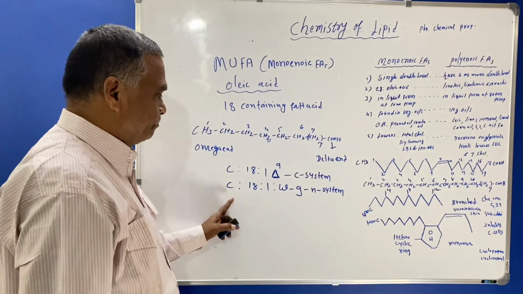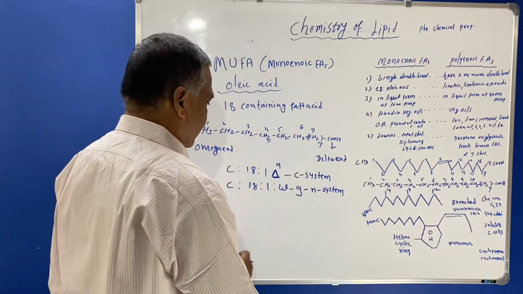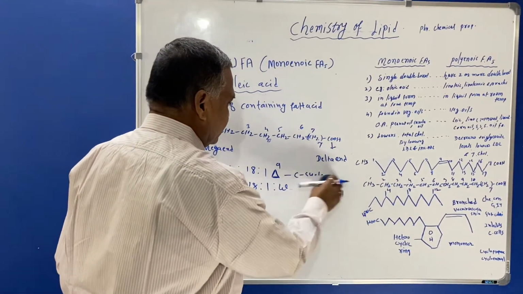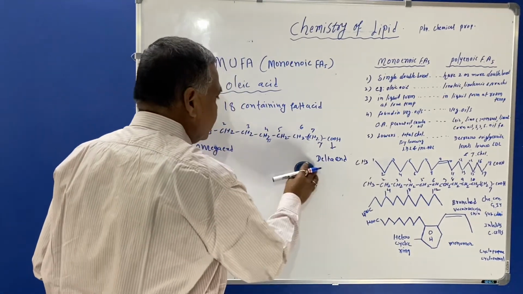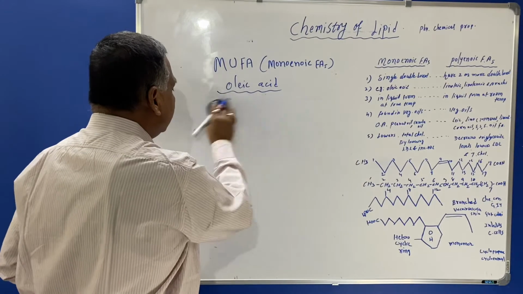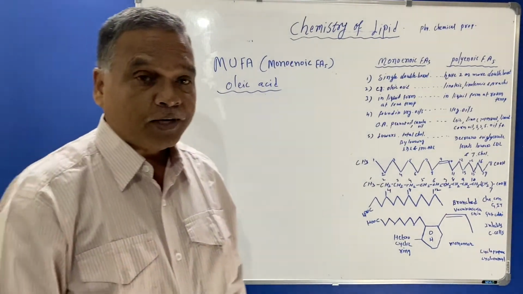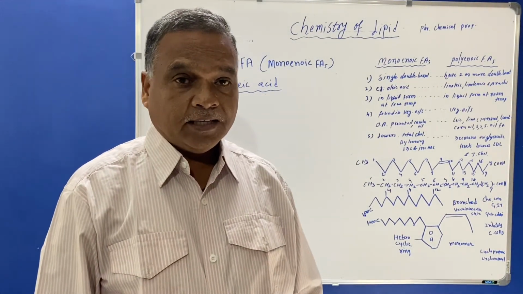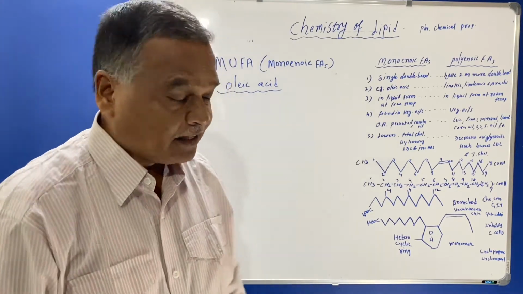So here we'll see the polyunsaturated fatty acids, or the polyenoic acids.